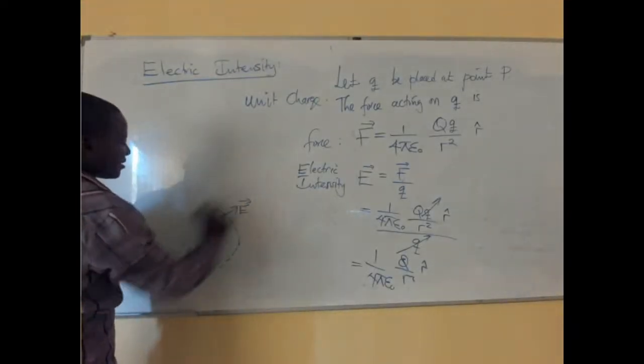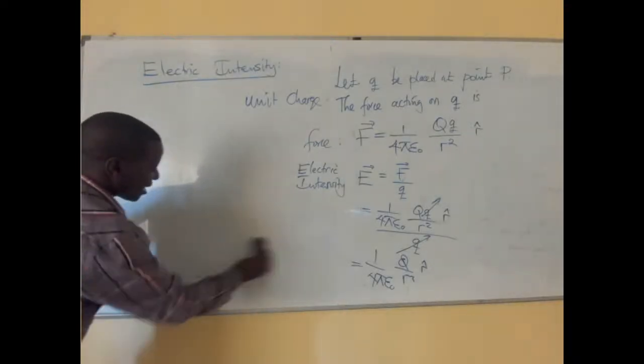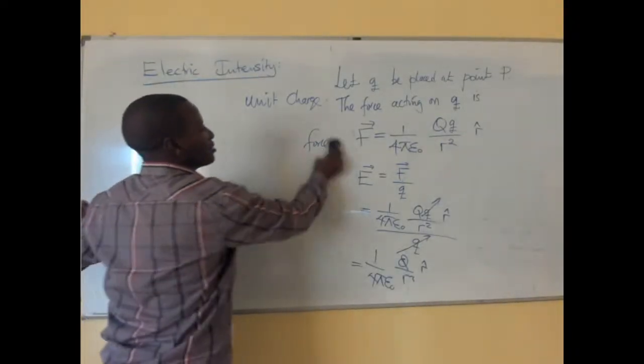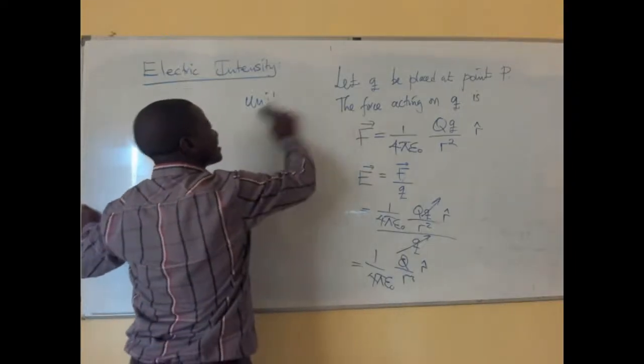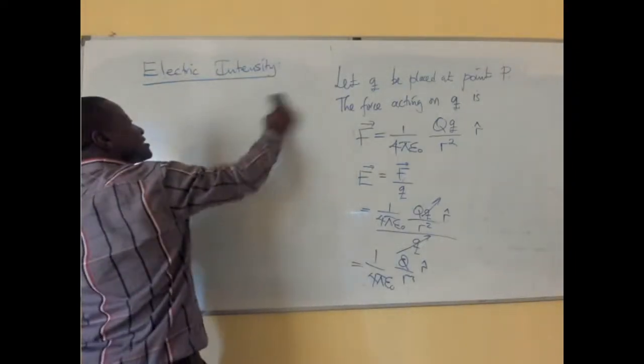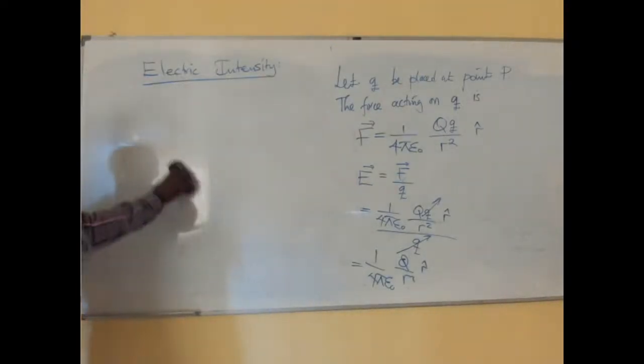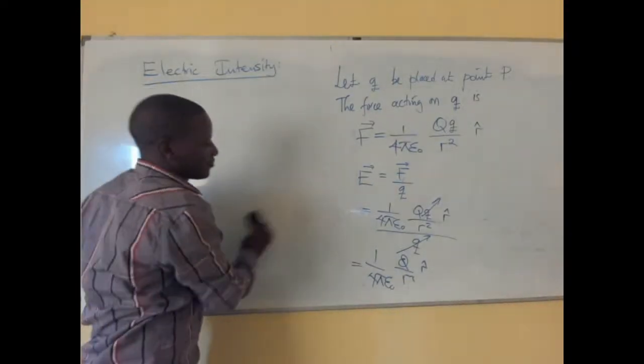So don't forget, the electric field is the space surrounding a charged particle, and the electric intensity is the force that is measured per unit charge. So that's the difference. You have to take note of that.